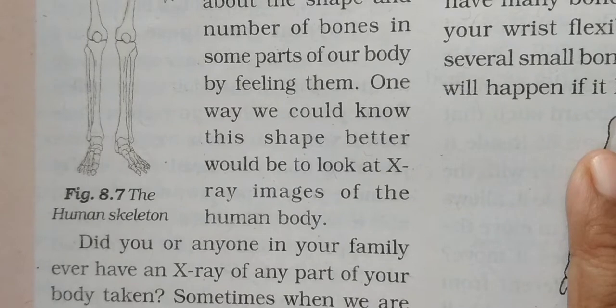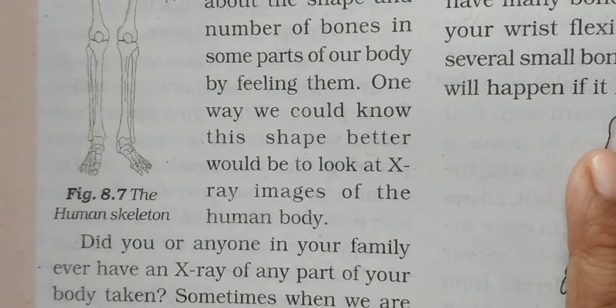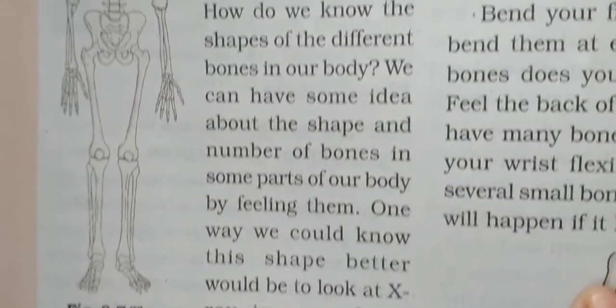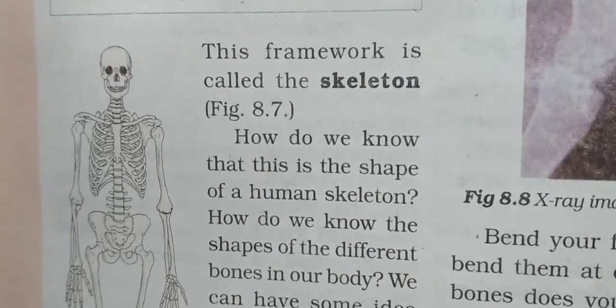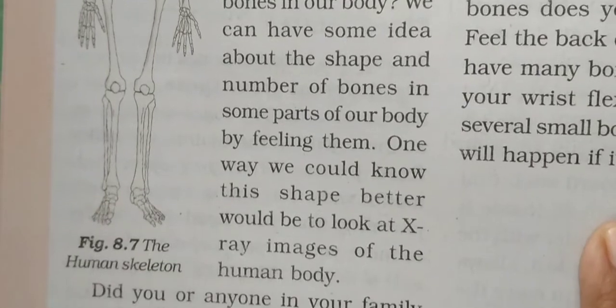So this can be observed or viewed properly. The internal body parts can be viewed through X-ray, sonography or CT scan. Okay, and you can understand or know about the shape and size of different bones in our body.